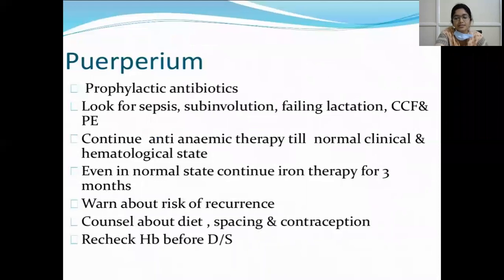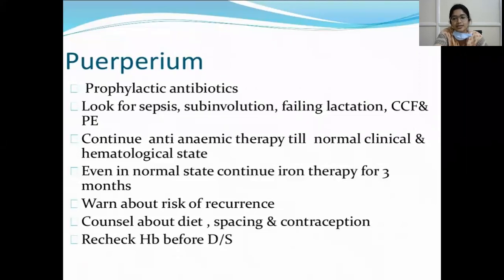During puerperium, as there is chance of infection and poor wound healing, prophylactic antibiotics should be given, and look for any sepsis, subinvolution of the uterus, and any failing lactation. Because of anemia, there might be subinvolution of uterus, lactational failure, congestive cardiac failure and pulmonary embolism. So continue anti-anemic therapy till normal clinical and hematological state. Even in normal state, continue iron therapy for 3 months.